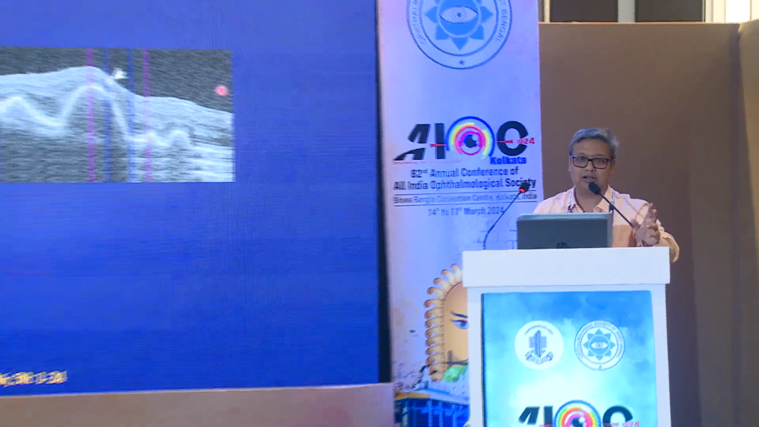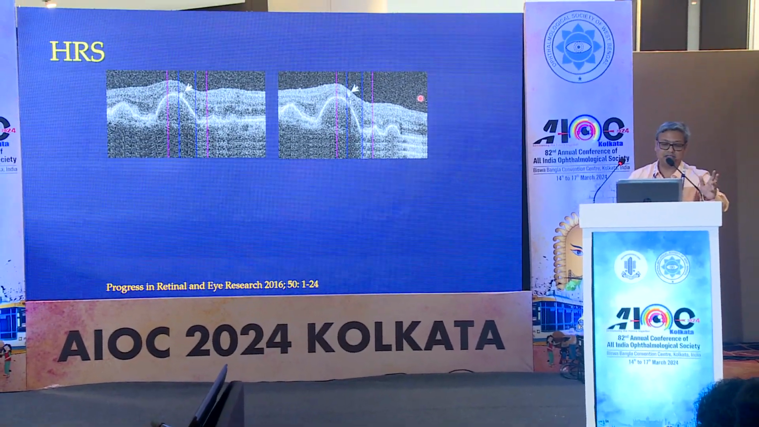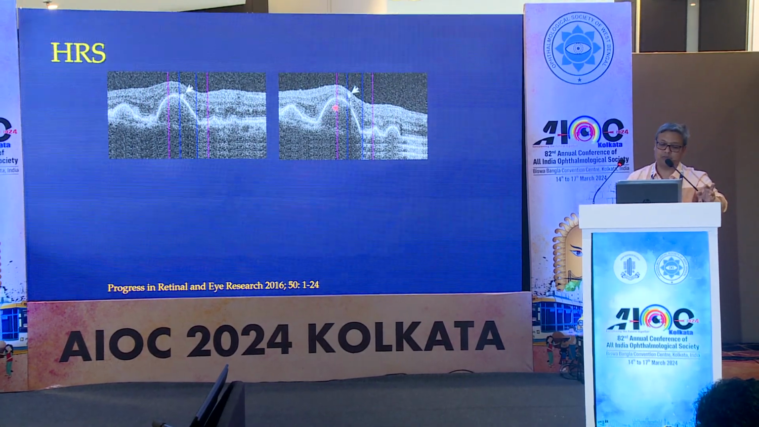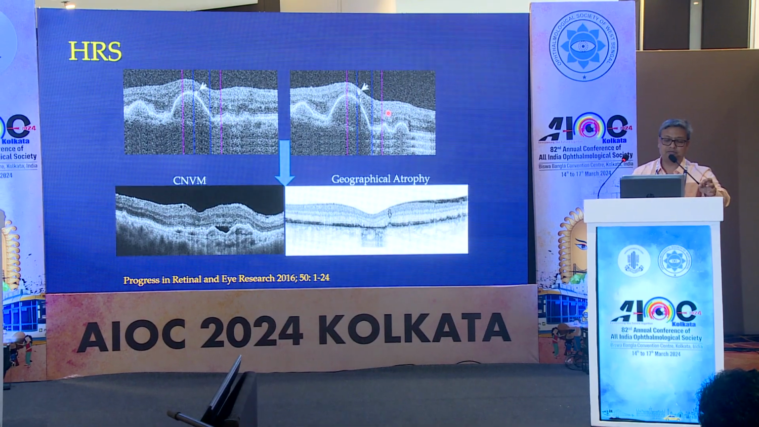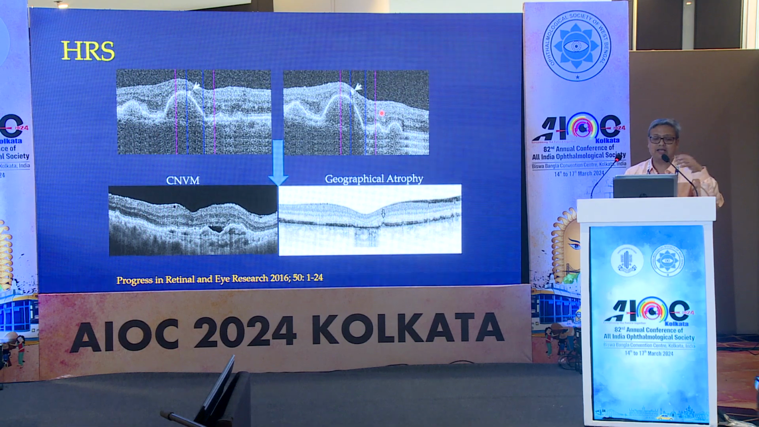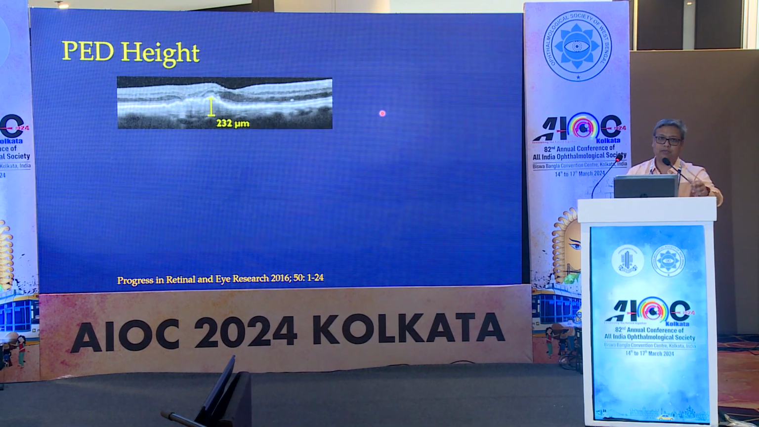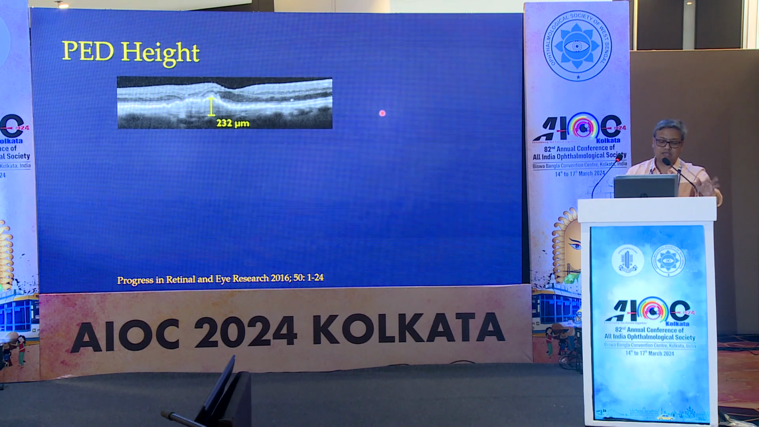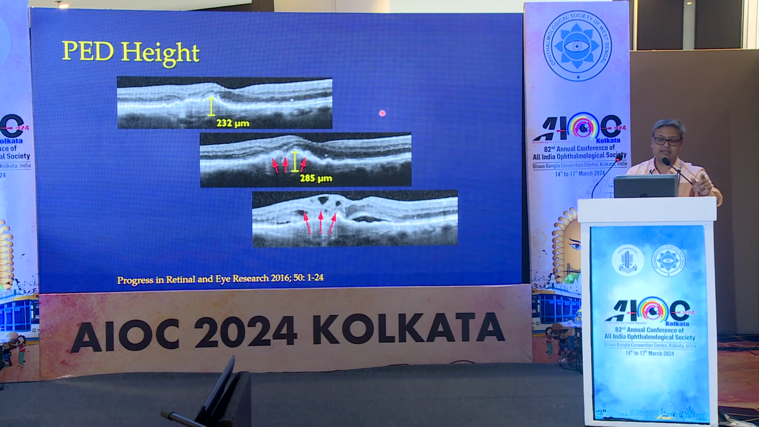Whenever the patient comes with PD or SRF, in an advanced stage or early stage, and with PD and hyperreflective spots, then we have to be very cautious, because otherwise the patient will develop CNVM or geographical atrophy in future. So PD patients we have to keep under follow-up, and PD height is also important. If the patient is on chronic follow-up with only PD, no SRF, no CME, the patient can be followed up. If there is an increase in height, the patient can have CNVM later.